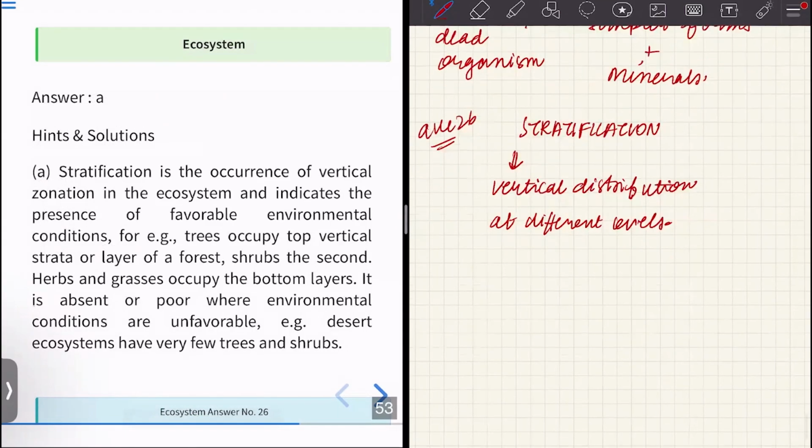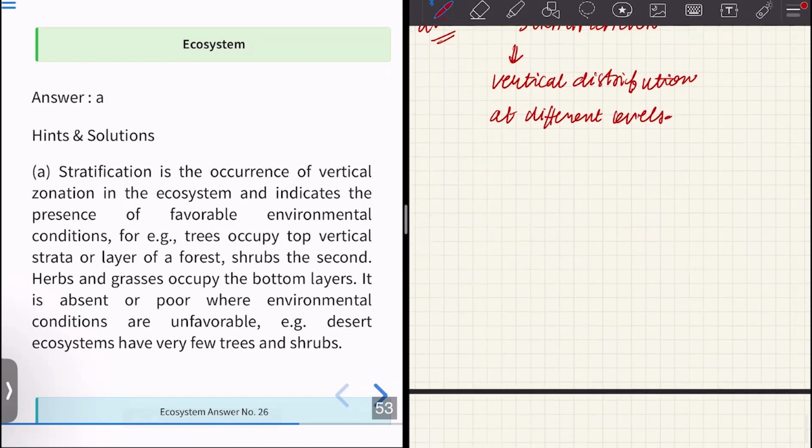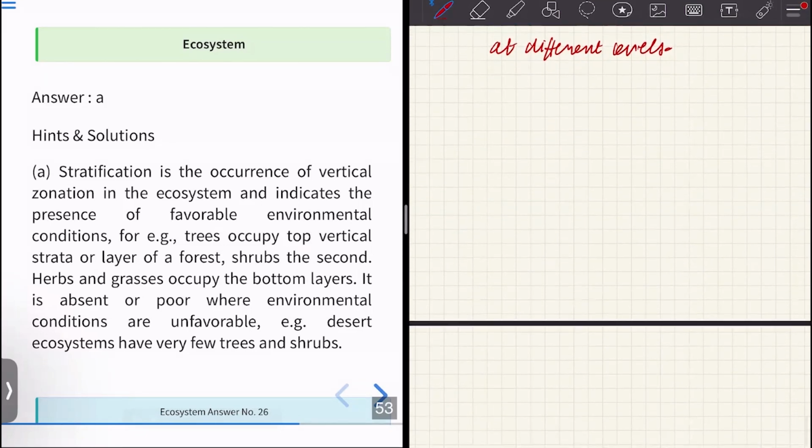Stratification is the occurrence of vertical zonation in the ecosystem, and it indicates the presence of favorable environmental conditions. The more levels we have, the more vertical distribution we have, and it is better for an ecosystem. For example, trees occupy the top vertical stratum or layer of a forest, the shrubs occupy the second layer, and herbs and grasses occupy the bottom layer. The formation of these different layers is what we call stratification.